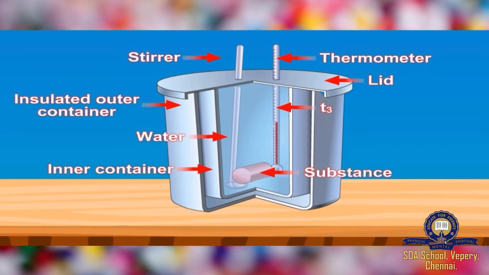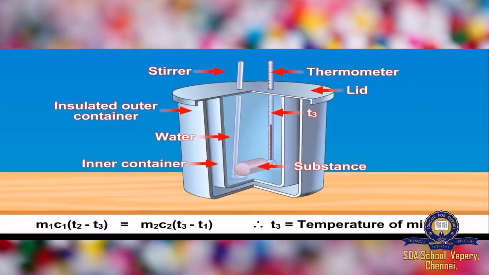So we are going to bring in some mathematics now. Heat lost is equal to heat gained, and this is called the principle of method of mixtures or principle of calorimetry. It's very important, children. What is the principle of calorimetry? Heat lost is equal to heat gained.